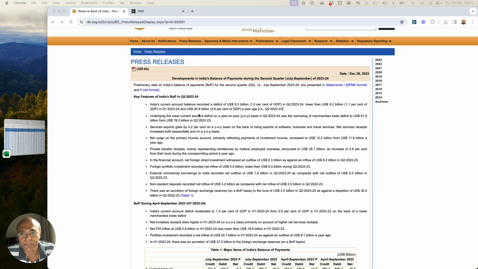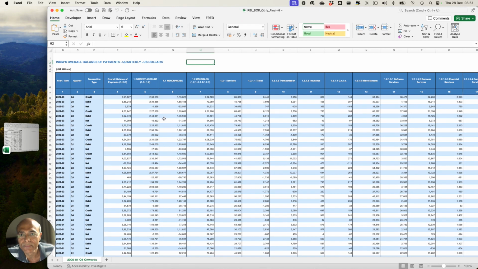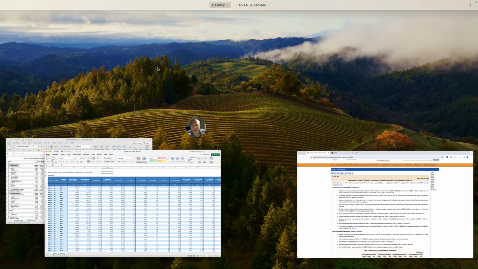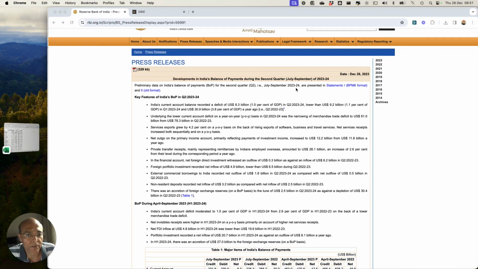So let's start. Now, as I always do, before I take you through the conclusion and the analysis, I would like to take you through where the data is available. Now, the BOP data is published by RBI in this particular format. Let me tell you that there is time series data in this particular format. Now, where is this data available? Let me show you where the data is available.